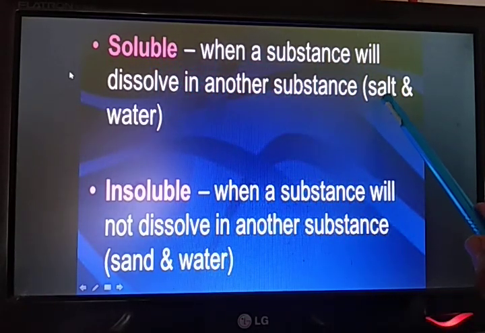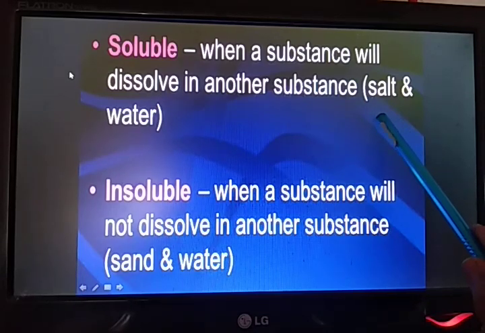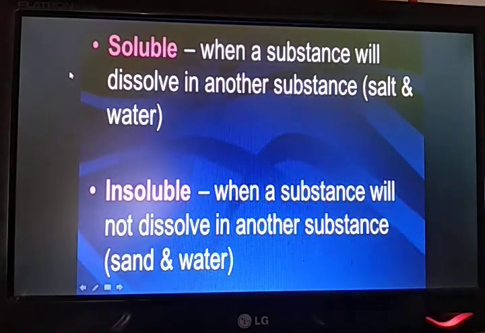When we dissolve 1 or 2 tablespoons of salt in 1 glass of water, after some time when you stir it, you will find that salt is no more present in water. Actually it is present, but you will not be able to observe it as it looked earlier in the spoon, isn't it? Why? Because it has completely dissolved in water.